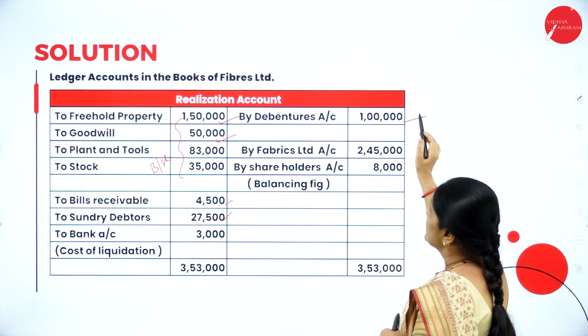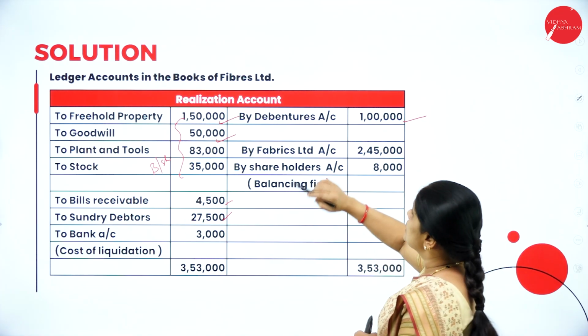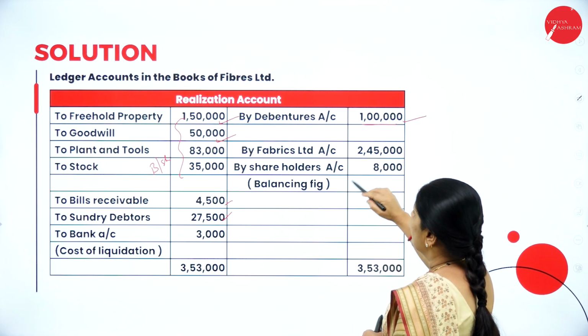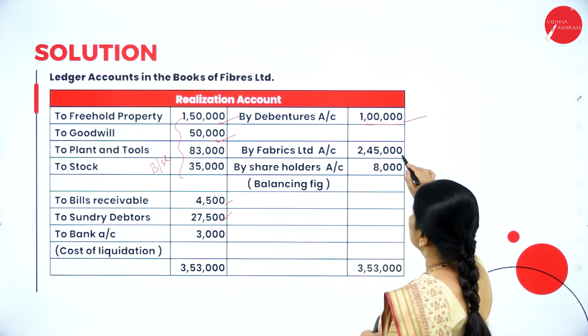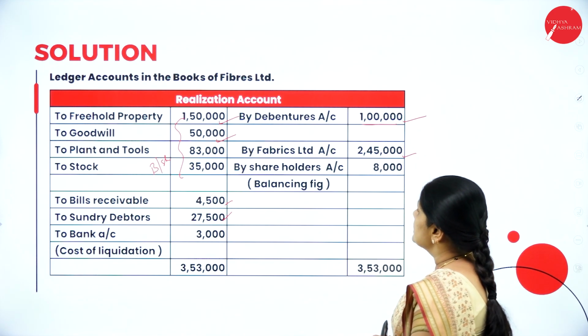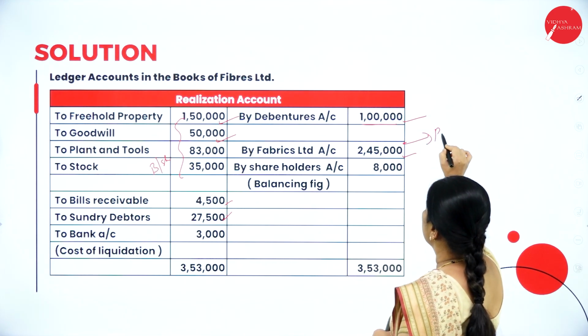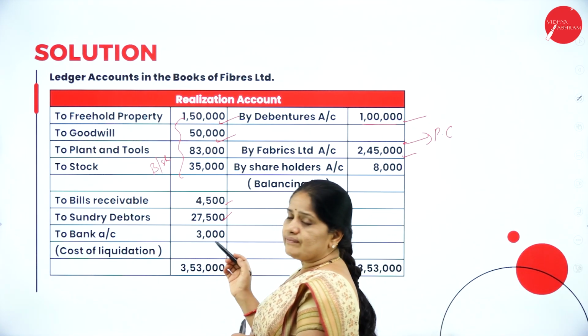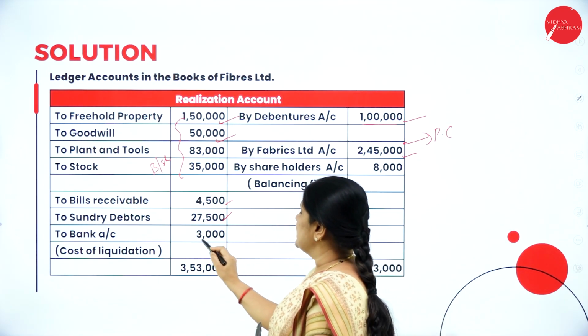Now, in the liabilities, only debentures are taken over. So, that is why I am transferring it to realization account. Then, we have the Fibers Limited account, 2,45,000. So, this is the purchase consideration which is paid by the purchasing company. Then we have the liquidation expenses of 3,000.